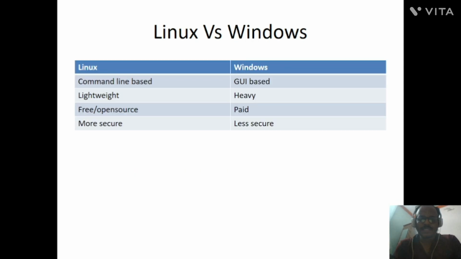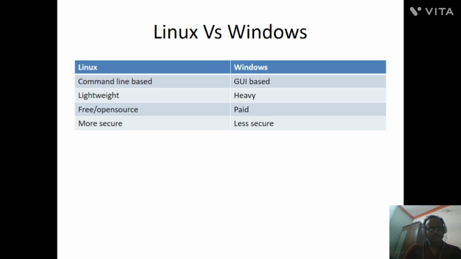Next, Linux versus Windows. First we will see Linux. Linux is command line based. Through commands, it will run. We can use Linux through the command line interface, so we will write the commands. But Windows is GUI based, that means graphical user interface. We can interact with Windows with the mouse and all the things, desktop icons and all.